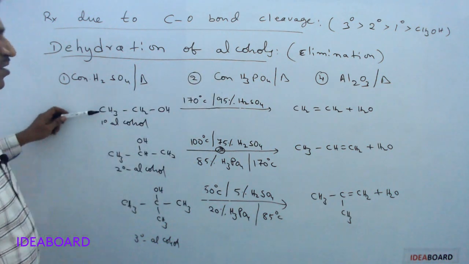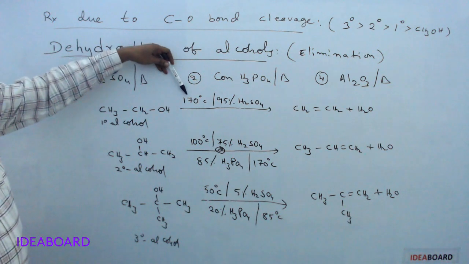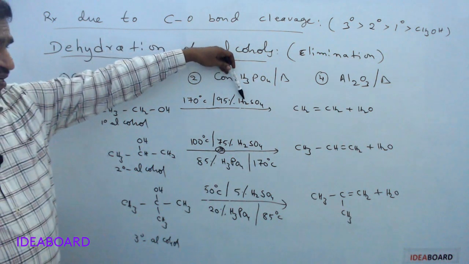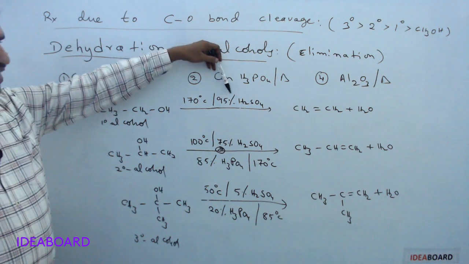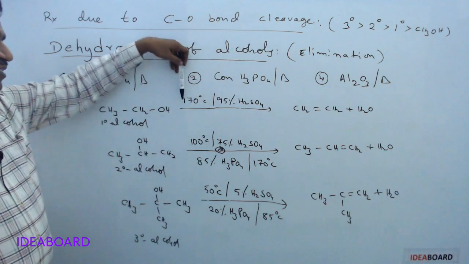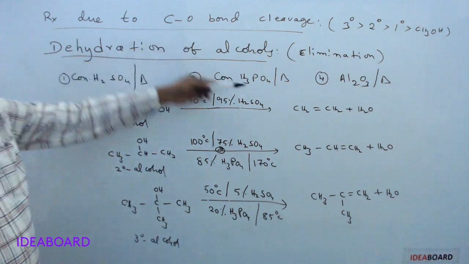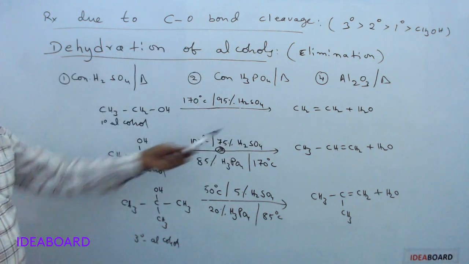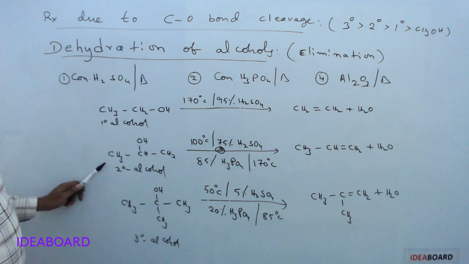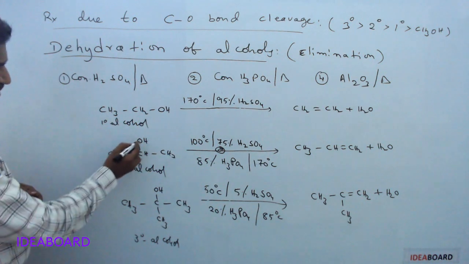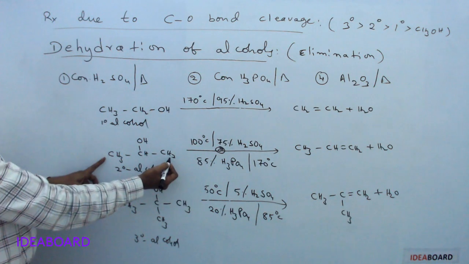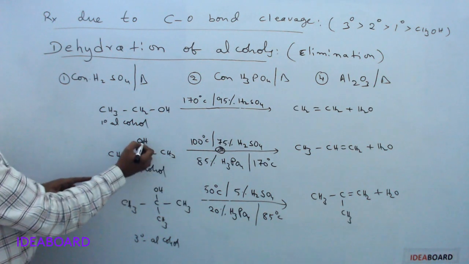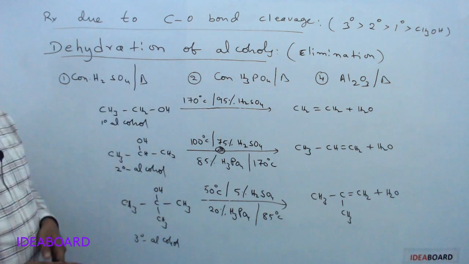First, for primary alcohol, how much temperature is required? 170. And what is the reagent? Sulfuric acid. It is also 95%. So 95% sulfuric acid at 170 degrees Celsius is required to get the alkene by the dehydration process. And secondary alcohol is requiring. Here the OH group is eliminated, and from this or this any one is taken because both are the same. One hydrogen is removed and the OH group is removed, so you will get an alkene.